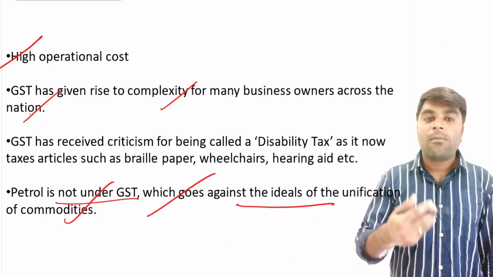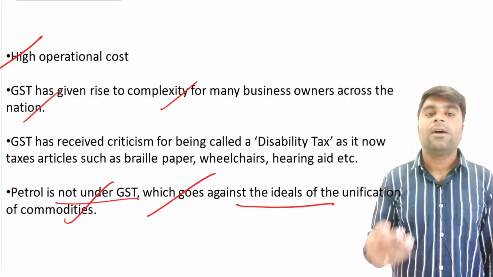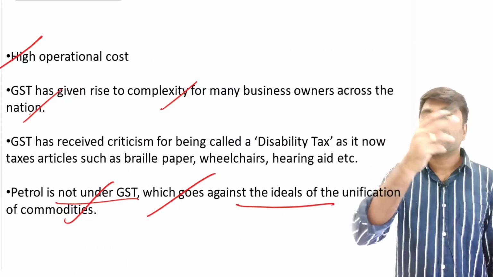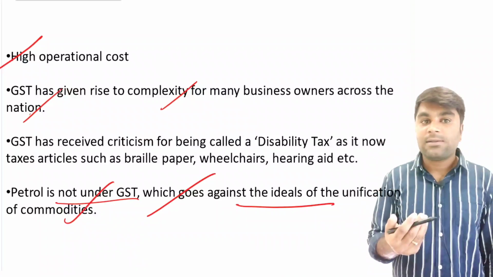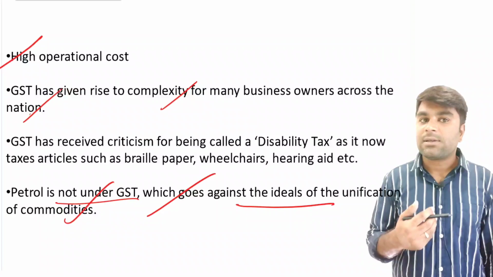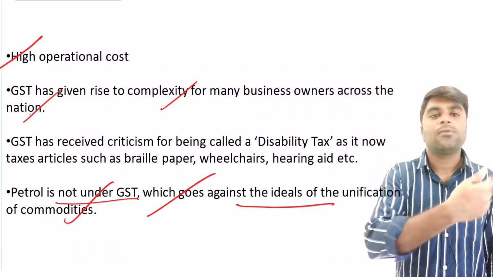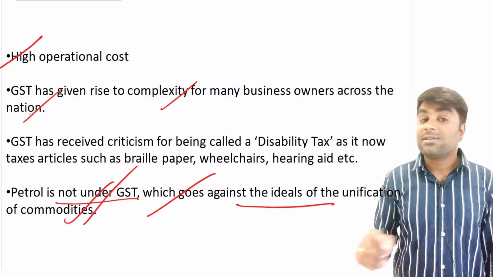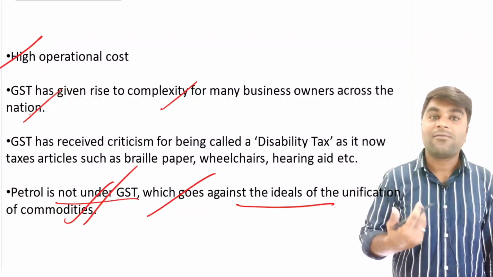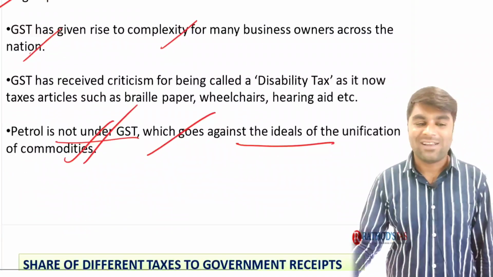You know that the petrol prices will vary from one state to another state, because if it is under the GST, the price would be the same all over the country. Because the petroleum products are not brought under the GST, the states will impose their own taxes, right? So that's the reason why the petrol prices vary from one state to the other state. I hope it is very clear.